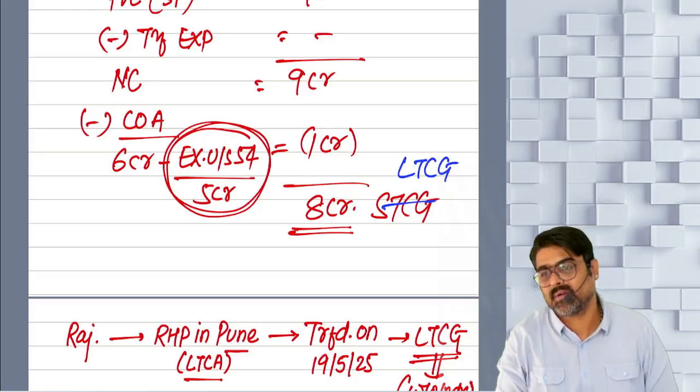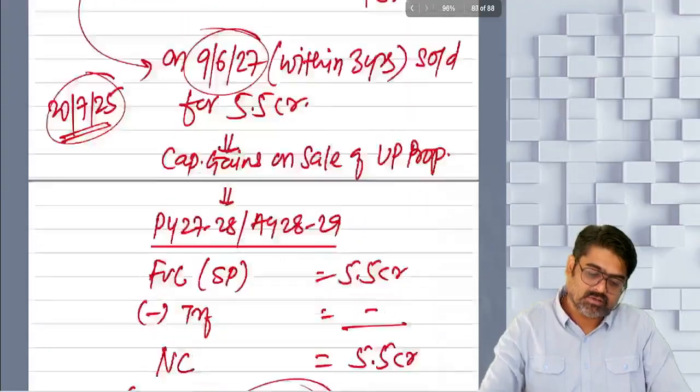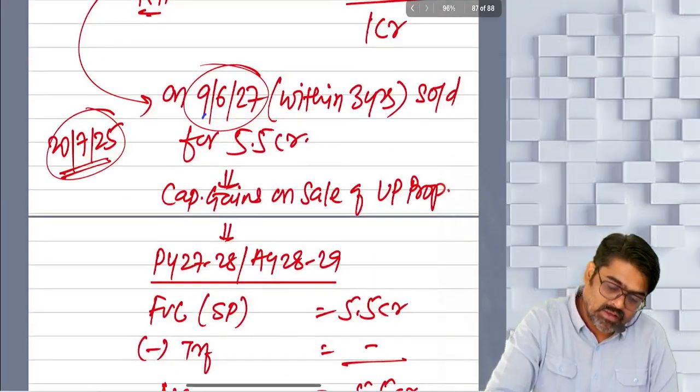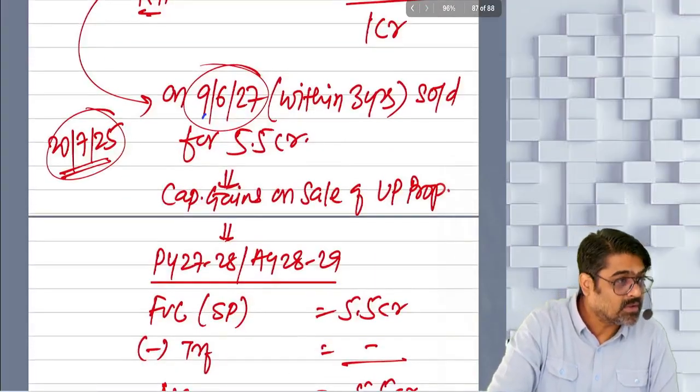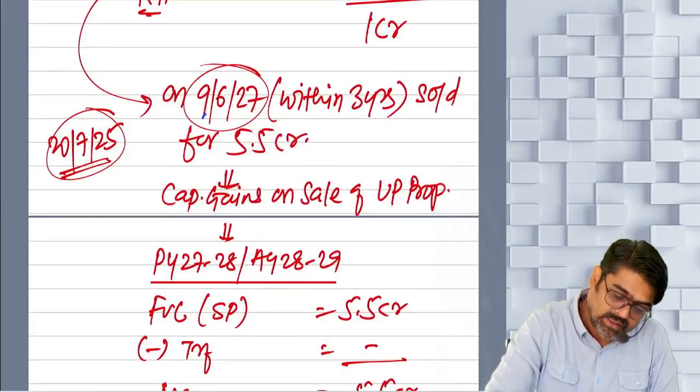Getting my point? Understood? Here also same thing. See, can you see when the property was transferred? 9th of June 2027, instead of this date.